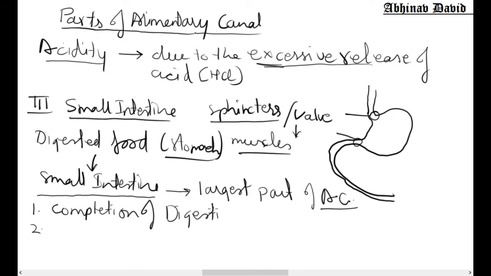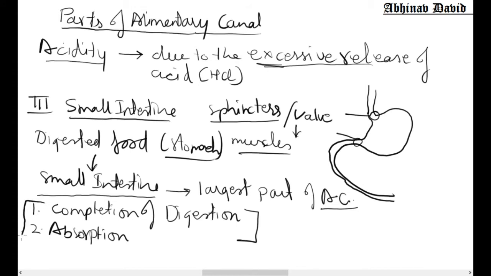The main components of food are carbohydrates, fats and proteins, and these are completely digested in the small intestine. Number two, absorption of the digested nutrients also takes place in the small intestine. These are the two main things taking place in the small intestine.